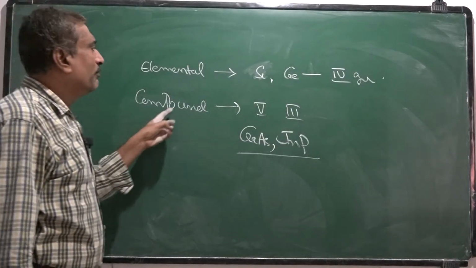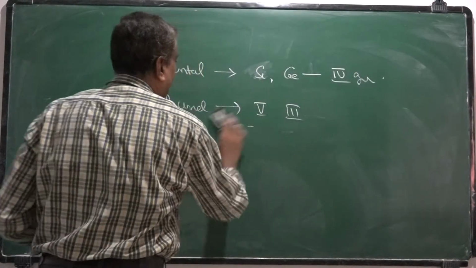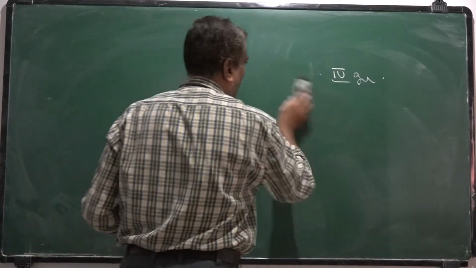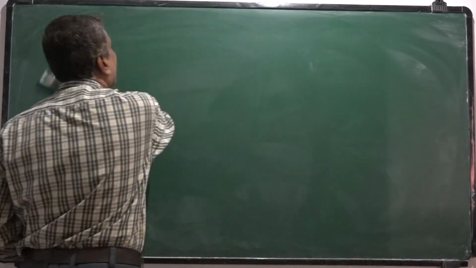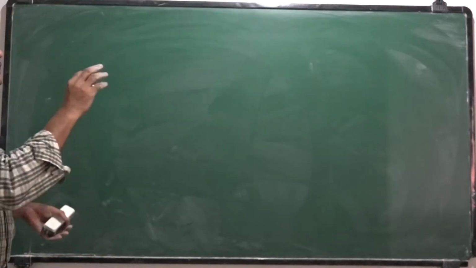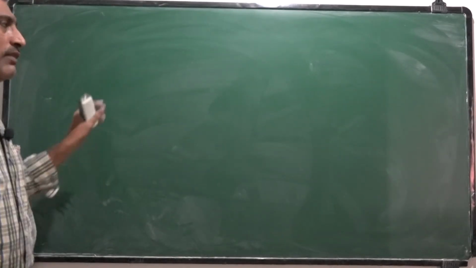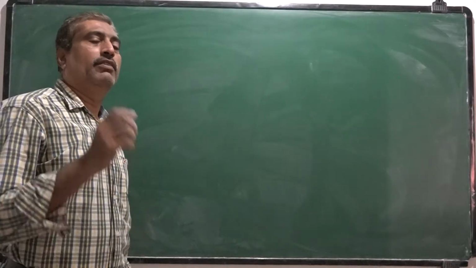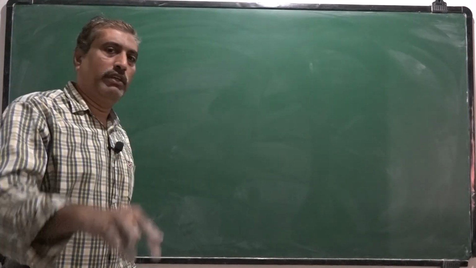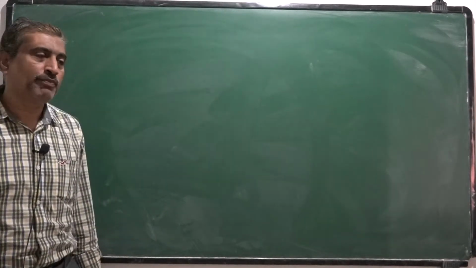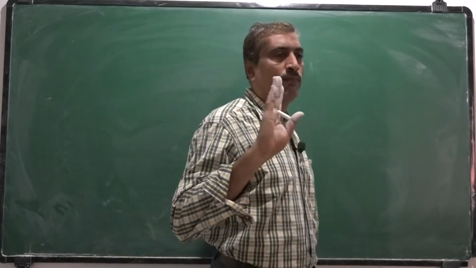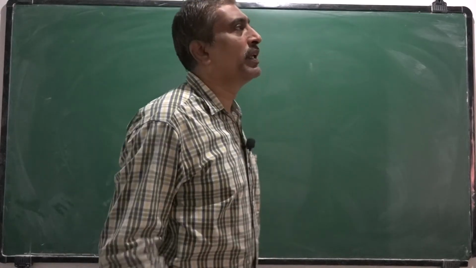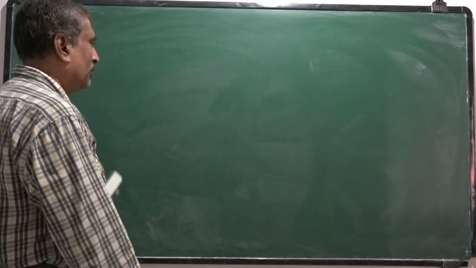Now if you consider silicon or germanium, they are fourth group elements, means they will have 4 electrons in their valence band. So these elements have 4 valence electrons in the outermost orbit.